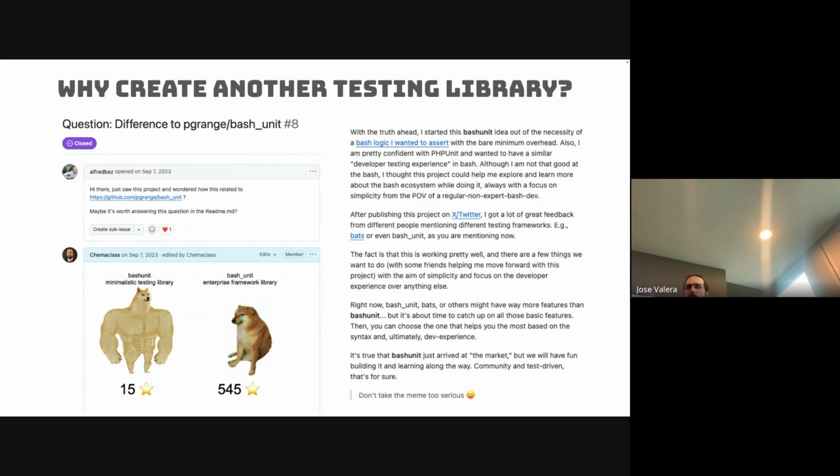And I have a lot of experience with PHPUnit. I come with a lot of years in PHPUnit, and I know how the assertions work, and I wanted to have a similar experience, but for the script I created. That's why I created bashunit, and I have assert in the beginning. That's it. Then, yeah, this is after doing the thing, 15 stars.